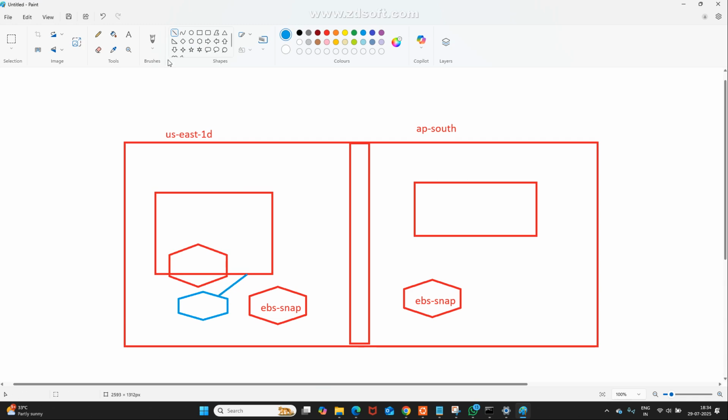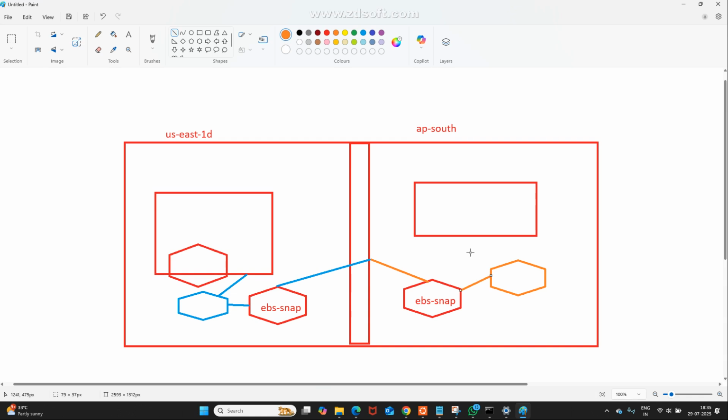From this volume, I created one snapshot. Everybody knows snapshot. From this snapshot, I copied from one region to another region, just like one village to another village. I copied from here to here. From here, I created one more volume. This is the volume. From where to where did I create it? This is snapshot to volume.